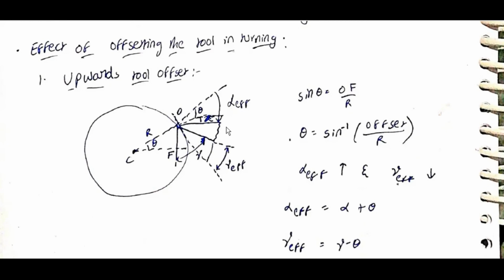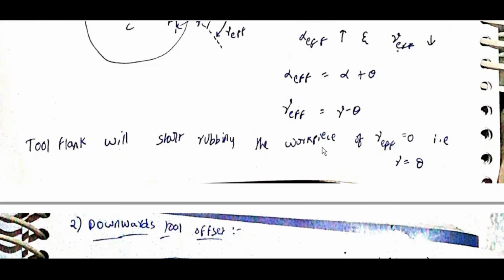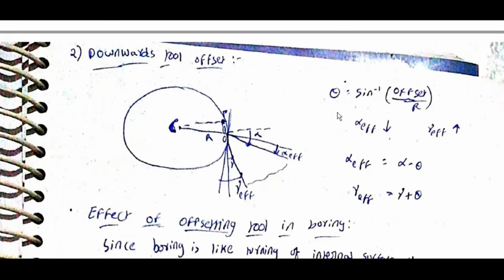If it is kept above, then it will be like this. So alpha effective is equal to alpha plus theta, gamma effective is equal to gamma minus theta. Tool flank will start rubbing the workpiece if gamma effective is equal to 0, that is gamma is equal to theta. Downward tool offset: theta is equal to sin inverse of offset by R.